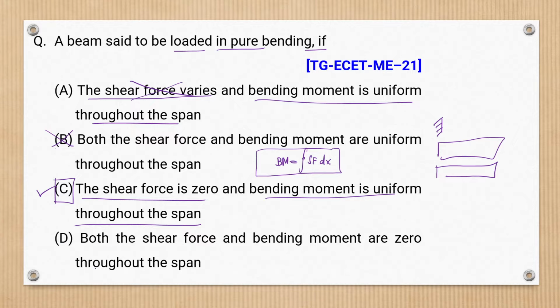Both shear force and bending moment are zero throughout the span. Even option D is not at all possible logically. So as per the question, option C is the answer.